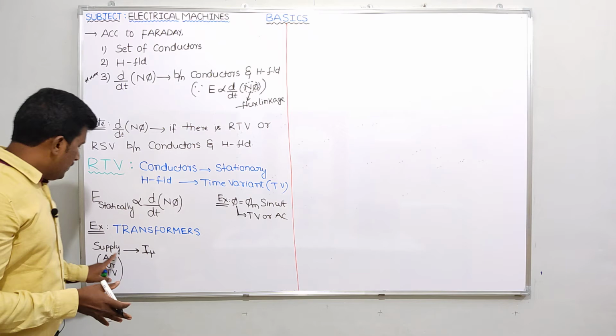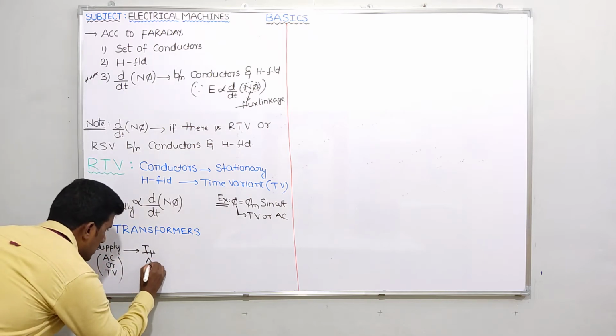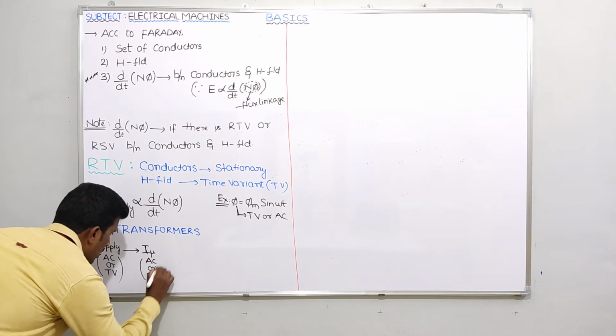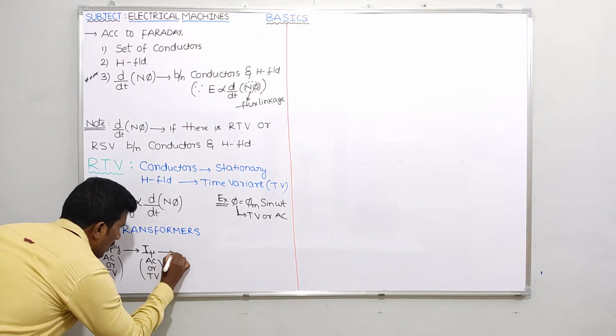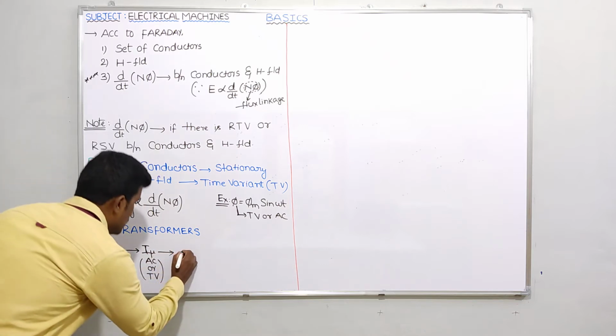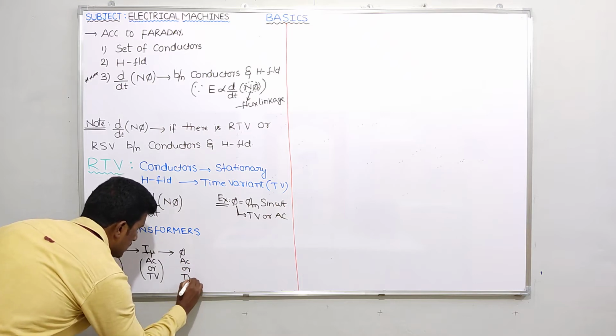So whenever supply is time variant or AC, I mu is also AC, or time variant. Whenever I mu is time variant or AC, the flux produced in the transformer core is also AC or time variant. Is it clear?